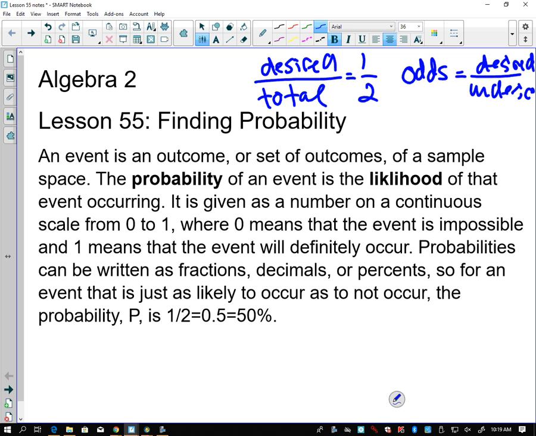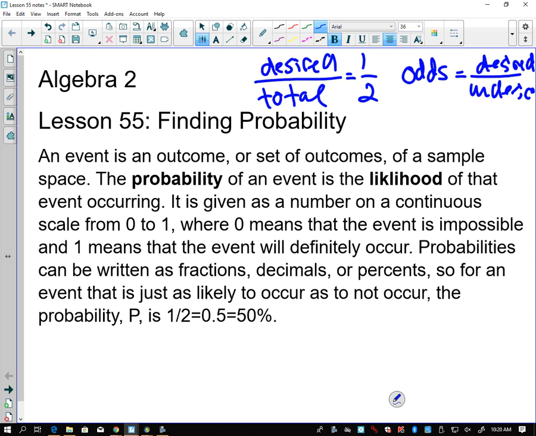Probability is given as a number on a continuous scale from 0 to 1, where 0 means that the event is impossible. If there were 0 desired, that would be 0 over a number, and 0 divided by anything is 0. So our smallest probability is 0, going all the way up to 1, meaning it's a guarantee, 100% probability of it happening. When we said 50-50 and got 1 over 1, we're talking about odds, a 1-to-1 ratio.